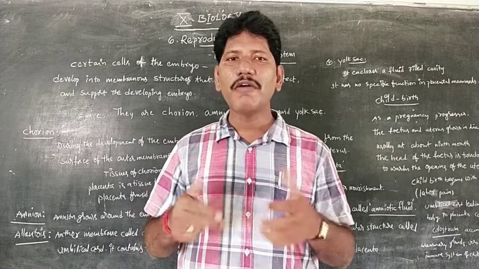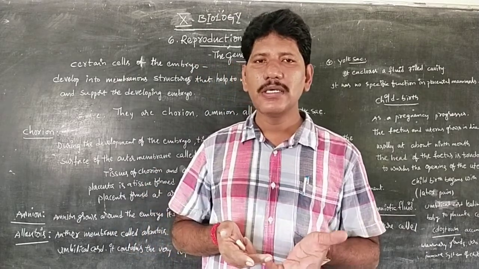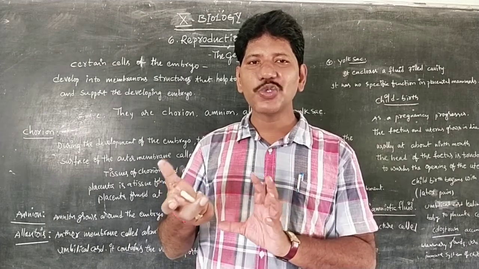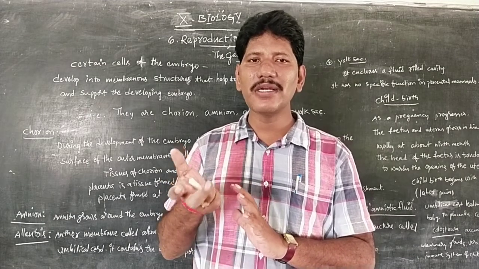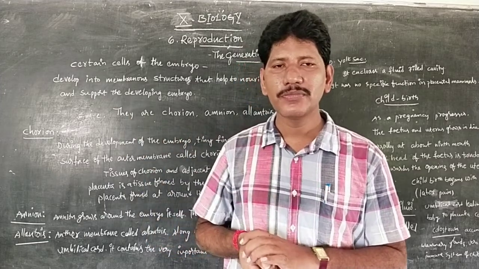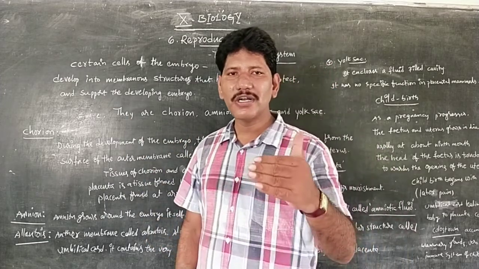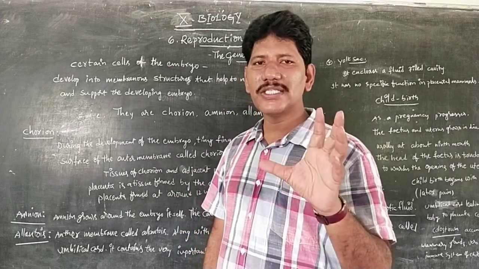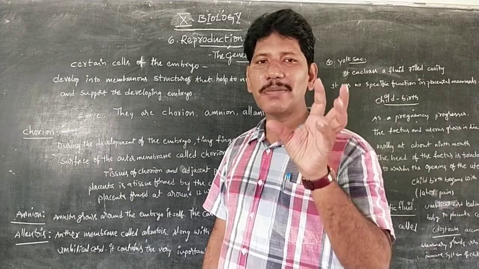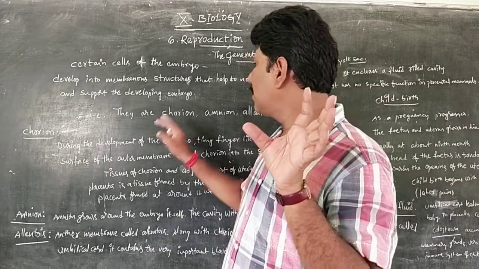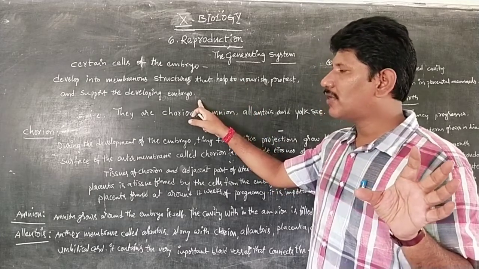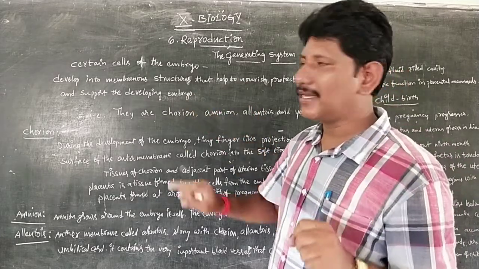But after formation of the zygote, how does the uterus modify into a beautiful cushion-like structure which can accommodate the baby, leading to childbirth? For the progress of the baby, there are four membranous layers which support, protect and nourish the baby.